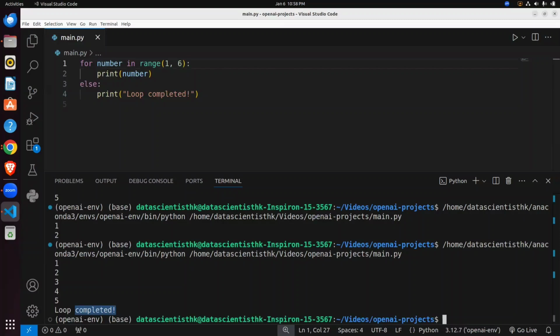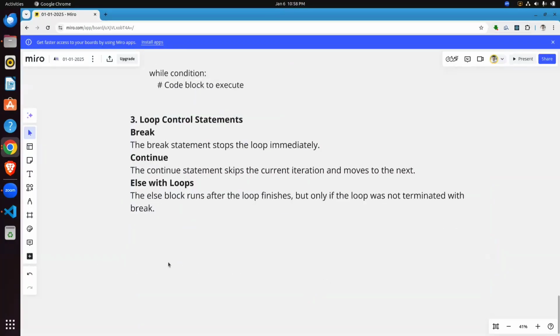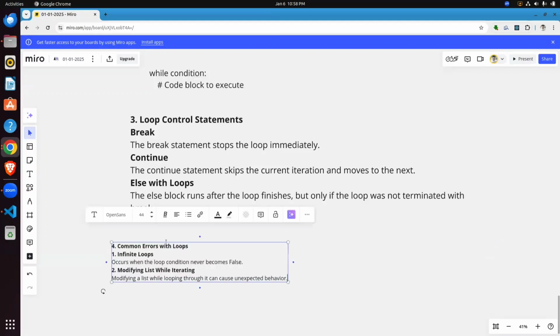Now common errors. Sometimes in loops we face some errors. Infinite loops occur when the loop's condition never becomes false. Or modifying a list while iterating.